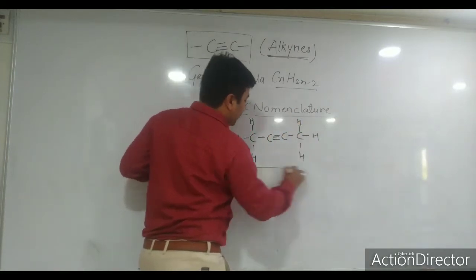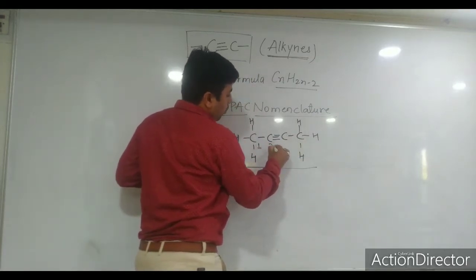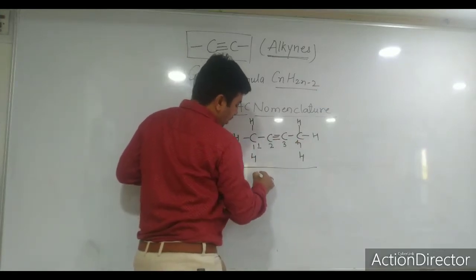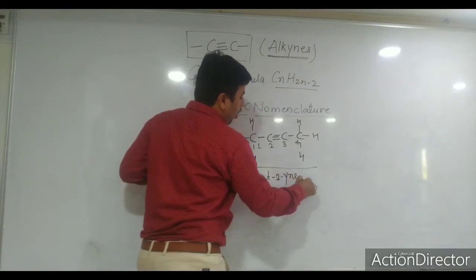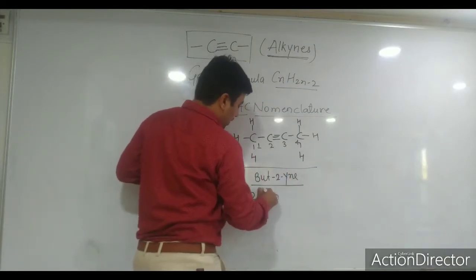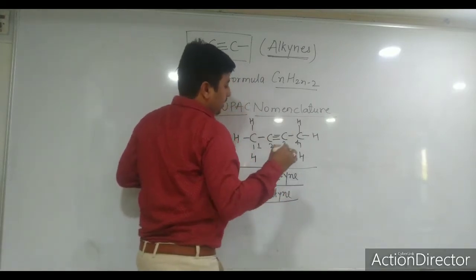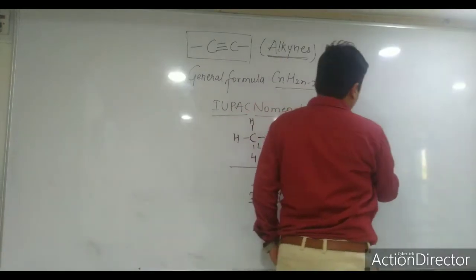So the IUPAC name of this compound, since 4 carbons are there, if I count from here 1, 2, 3, 4, the triple bond is on the second position. So the name of this compound will be but-2-yne, or 2-butyne. Got it?